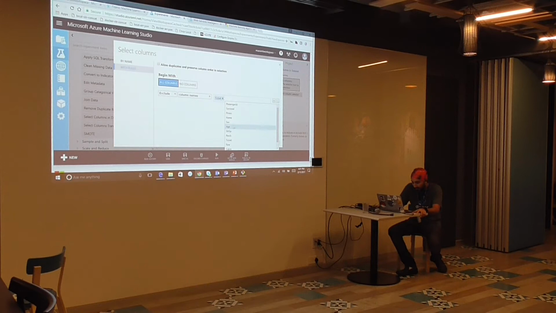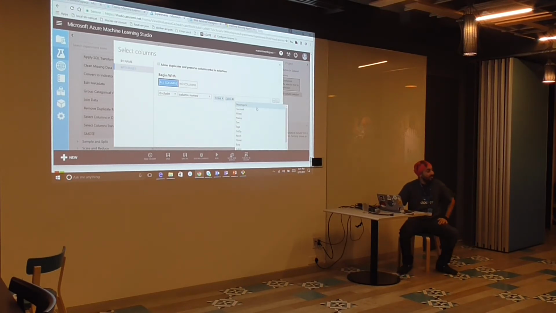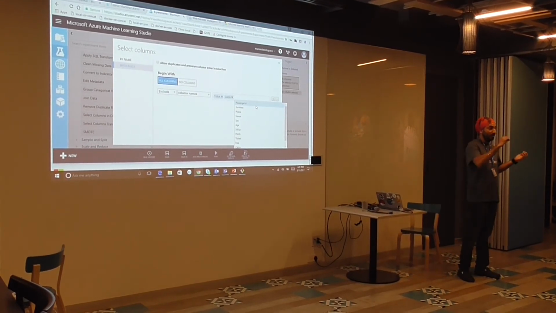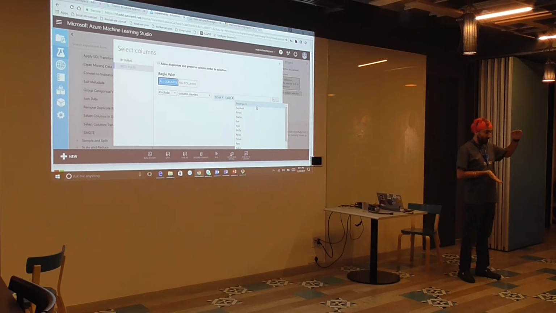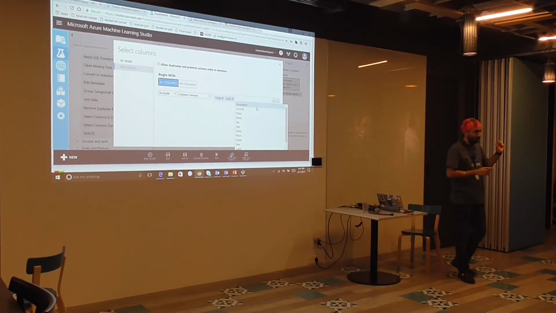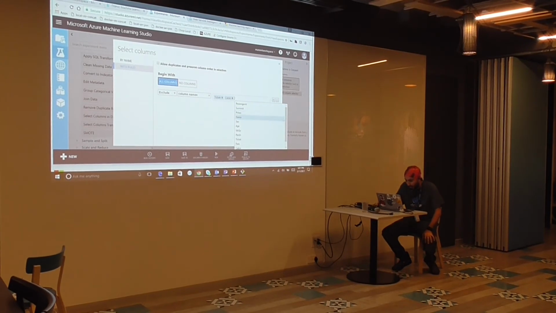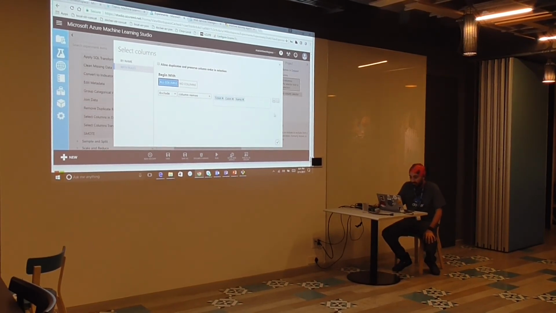Ticket was one we decided that we'll not consider. Passenger ID, we said that we'll not use it to train the model, but we'll still keep it because in the output of the prediction, if somebody is passing in a batch, you would want to keep it. One more, name. Yeah. So these three we are going to exclude.